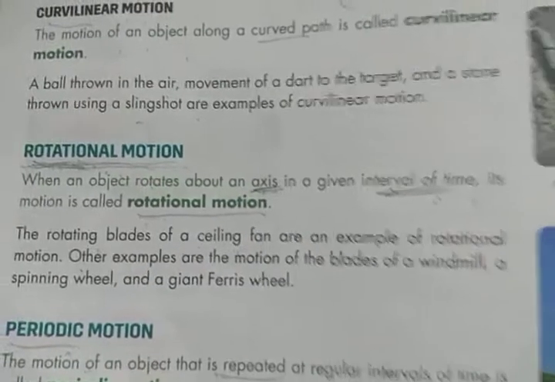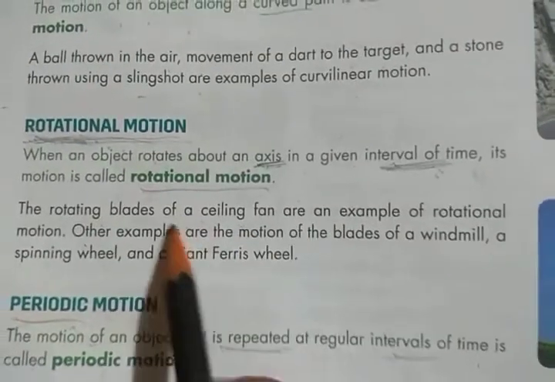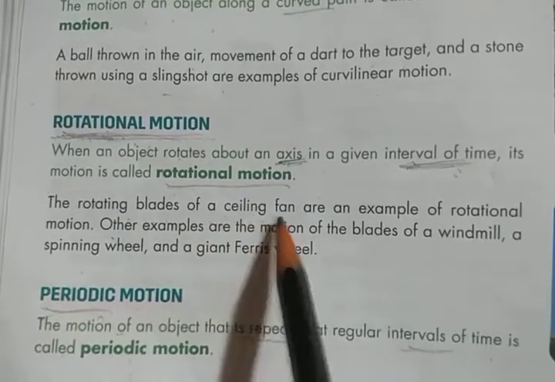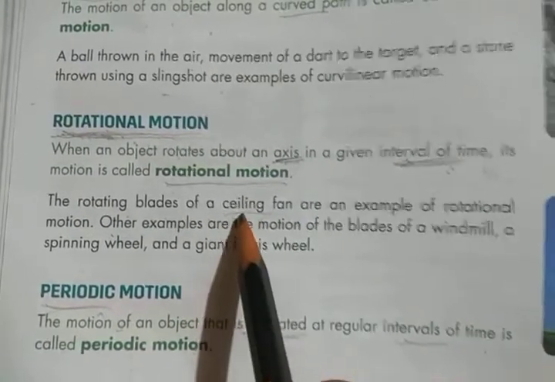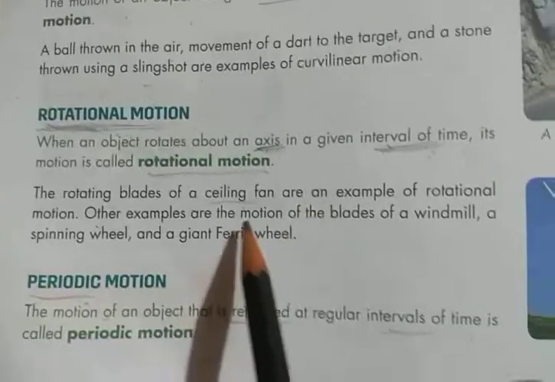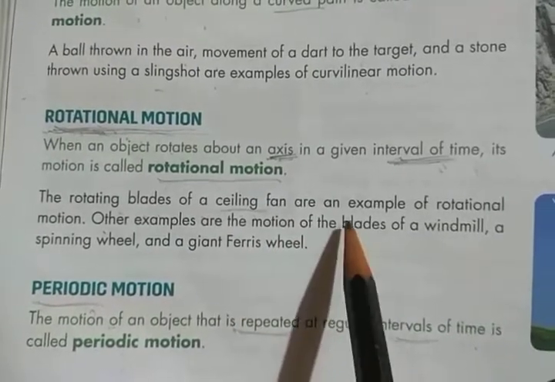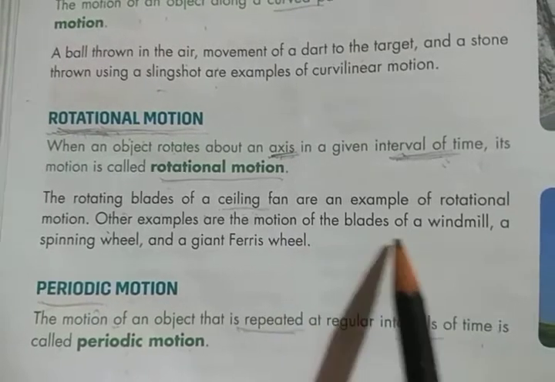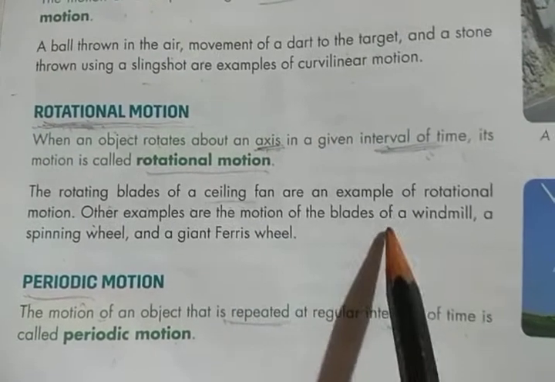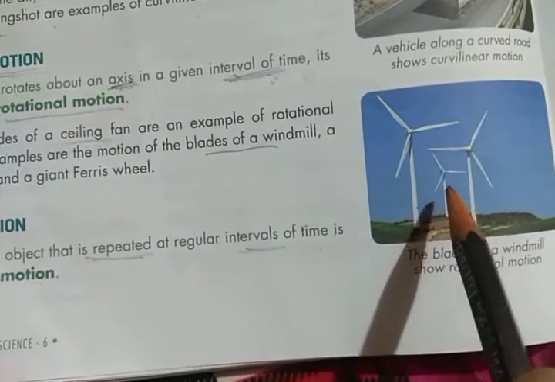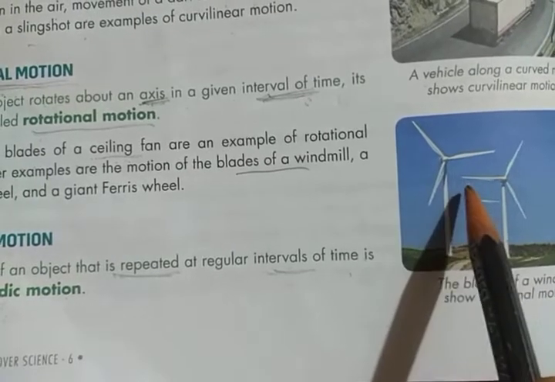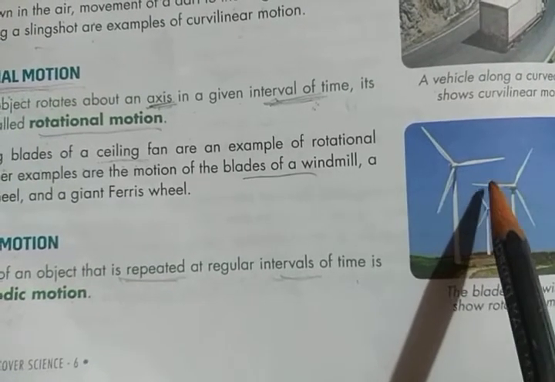Example of rotational motion: the rotating blades of a ceiling fan. Have you seen that? And another example of rotational motion is blades of a windmill. This is blades of a windmill.